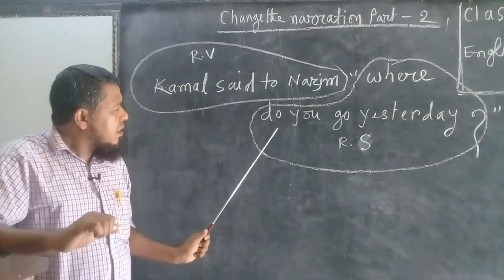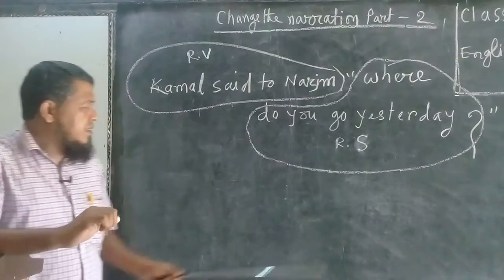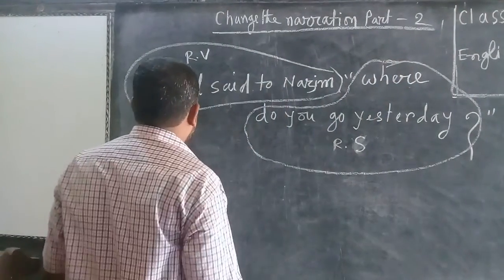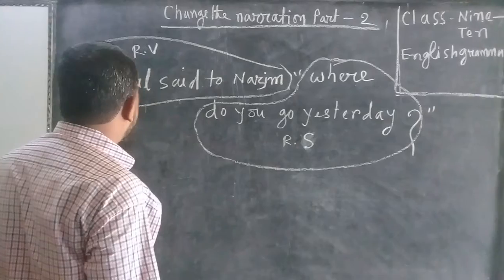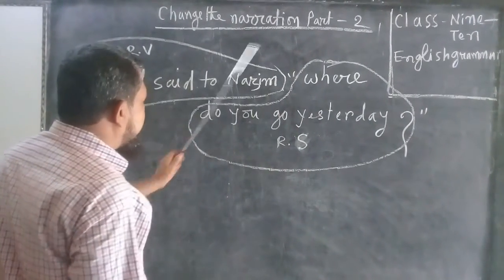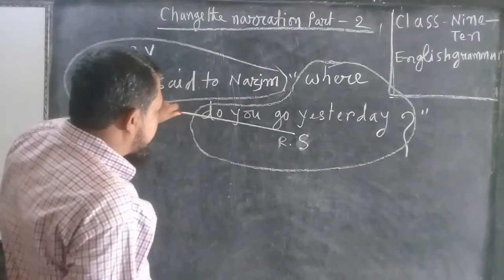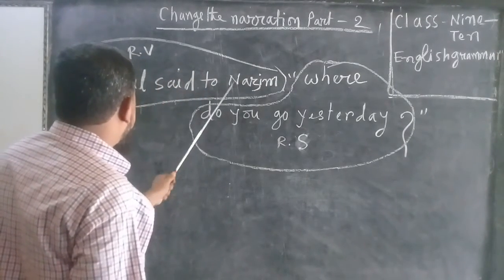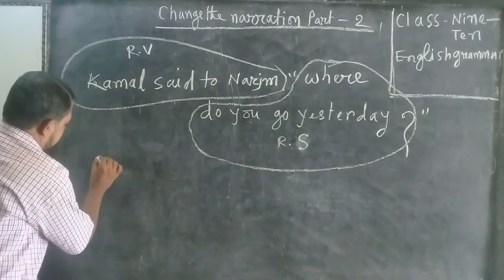It is an interrogative sentence. First step, change the said. If the reported speech is an interrogative sentence, said changes to asked.